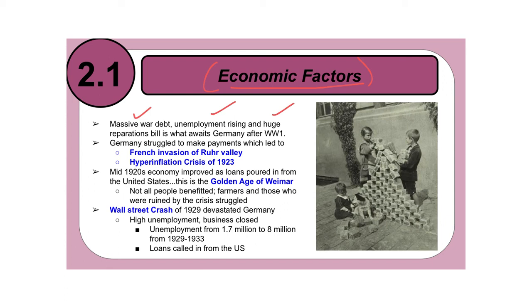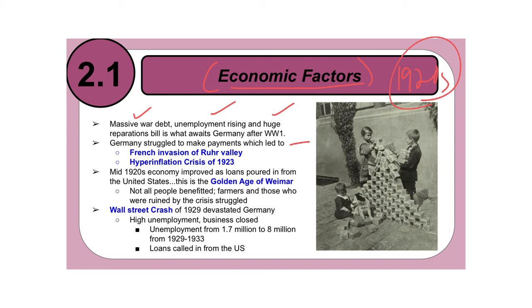And so the bill sent to Germany is some ostentatious, off-the-wall number. I mean, Germany's never going to be able to pay this back. Germany struggled to make these reparation payments. So as a result of Germany's inability to pay, because keep in mind this is also the 1920s, if you know anything about world history, the Great Depression is going on. So Germany is already defeated at the end of World War I, and then the 1920s come in and the Great Depression happens, and Germany is totally blindsided. So by the end of the 1920s, when the Great Depression really starts to come in, and throughout the 1930s, Germany is going to be devastated.